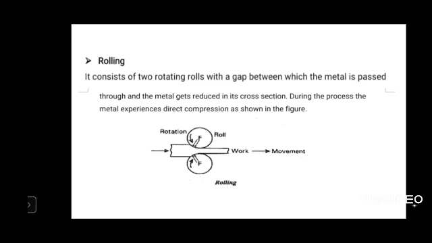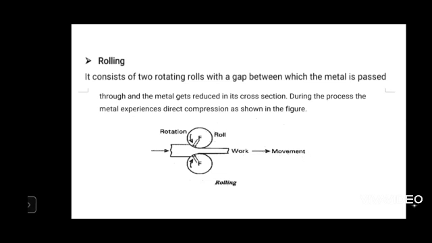When the material enters on the entry side, the thickness of the material is more. When it comes close to the roller, here you see at the entry point of the roller it is compressed. You see it is indicated by F, an inclined force applied on the material. So it tries to push the material, or flow the material in solid state, so that it will pass through the gap.